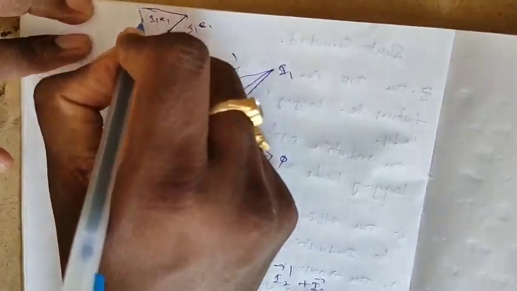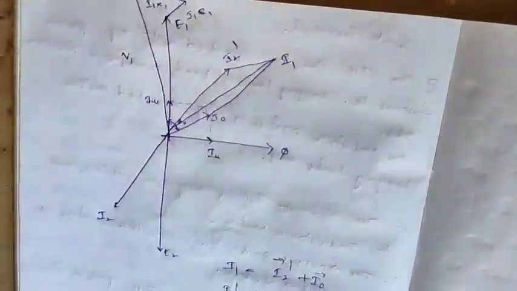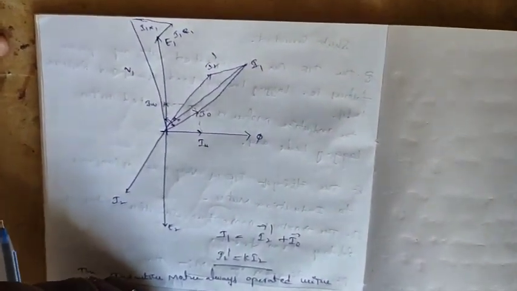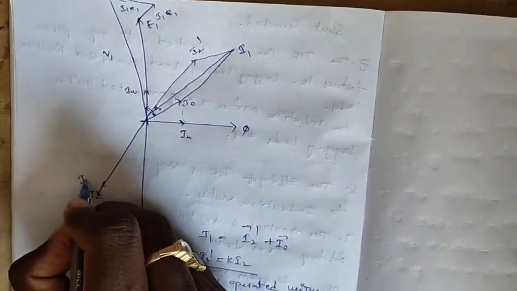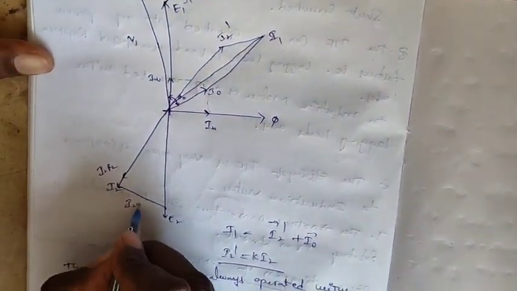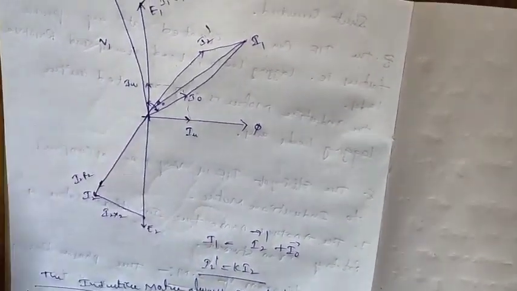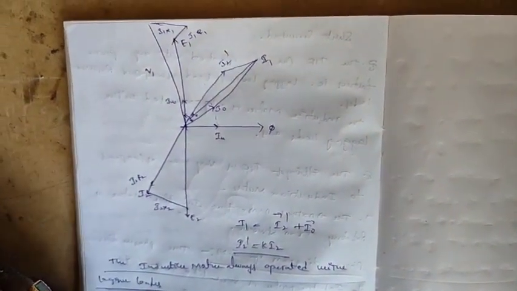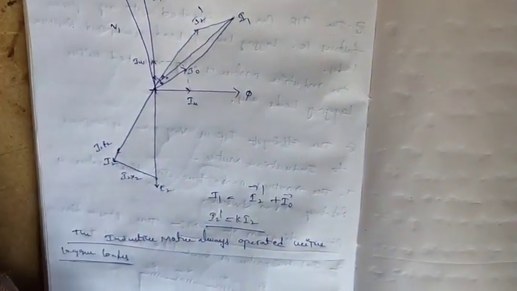While drawing this, we get V1, the supply voltage. After that, this is I2 R2 and I2 X2, and we can get E2. This is about the phasor diagram of induction motor.